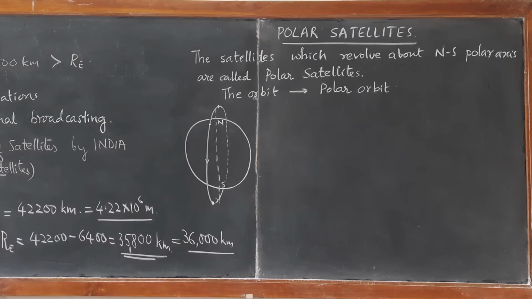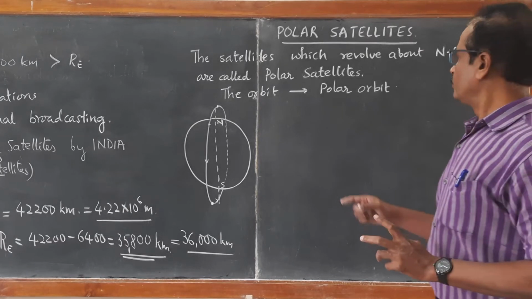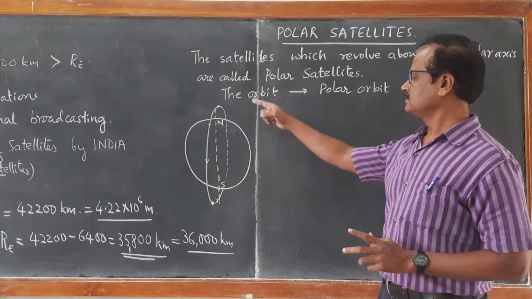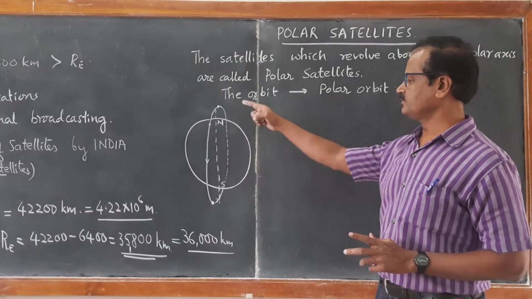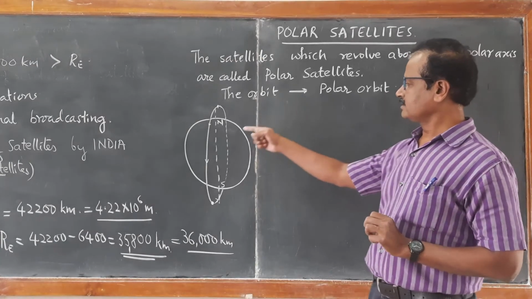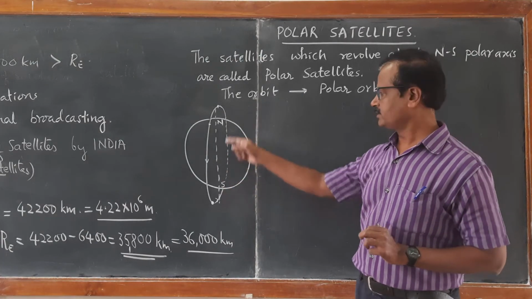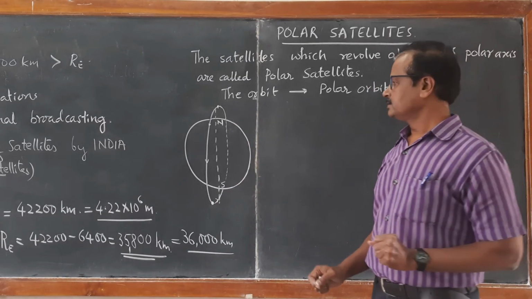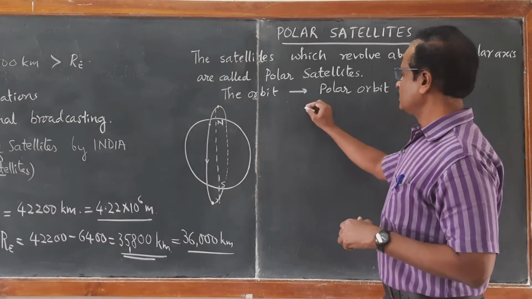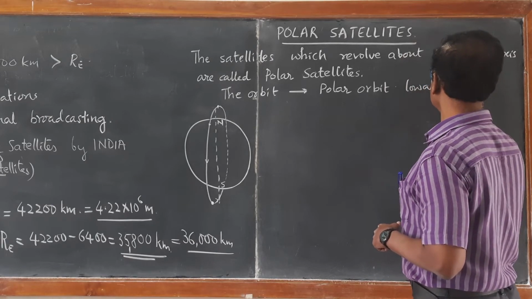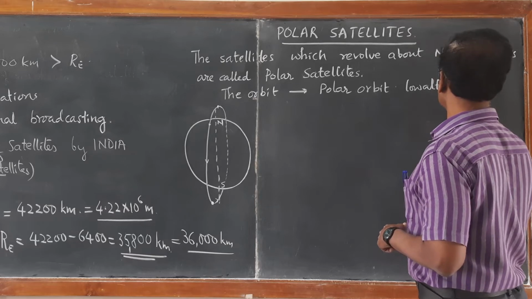Now let us discuss about another class of satellites. They are called as polar satellites. The satellites which revolve about the polar axis of the Earth, about the axis of rotation of the Earth, they are called as polar satellites. And the plane of the orbit in which they rotate is called as polar orbit. Usually, these satellites have low altitudes. These are having low altitude orbits.